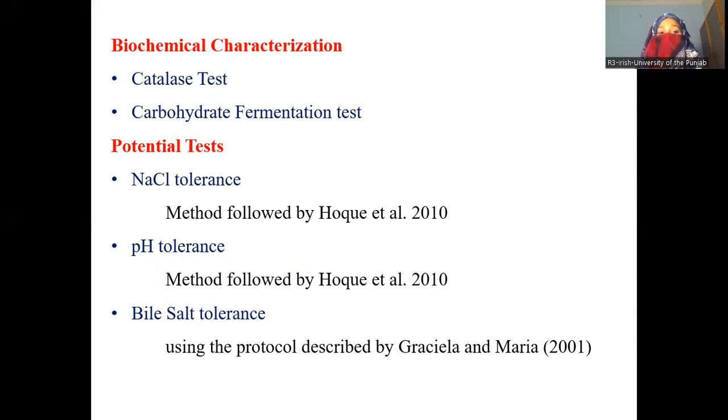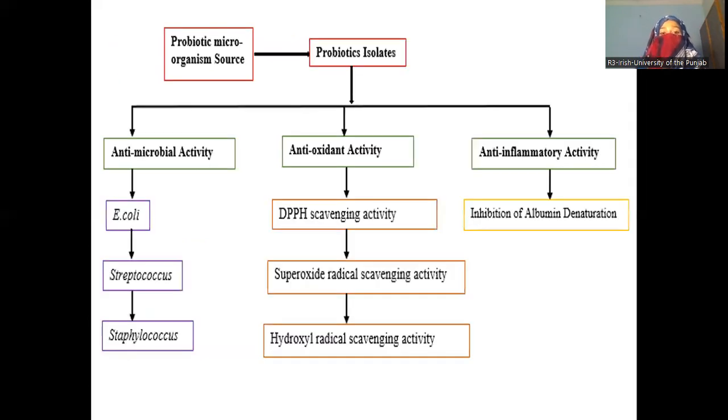Potential test: NaCl tolerance followed by Hawk et al. 2010. The pH tolerance test is done by Hawk et al. 2010. Bile salt tolerance is done using the protocol described by Celia and Maria 2001. Here are some